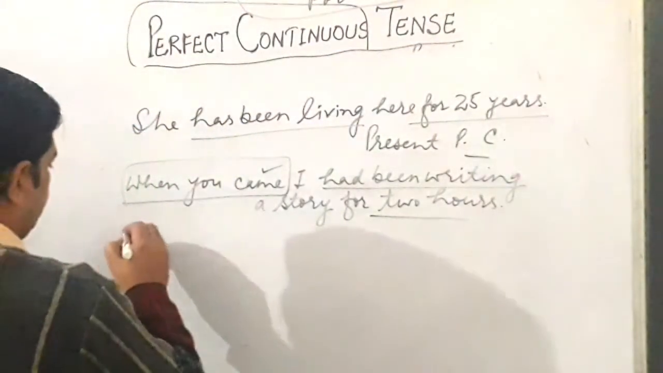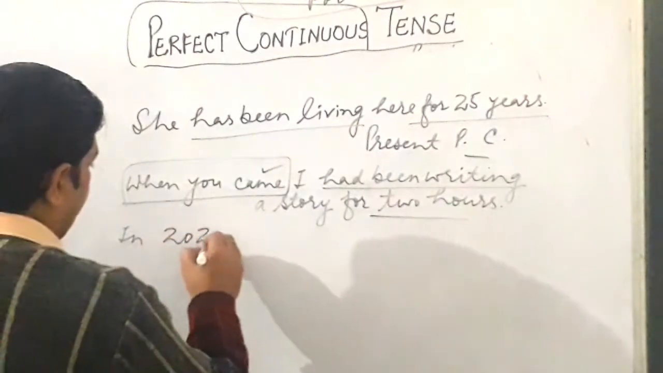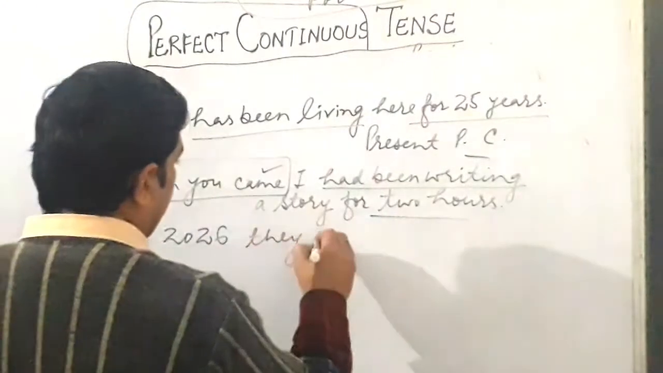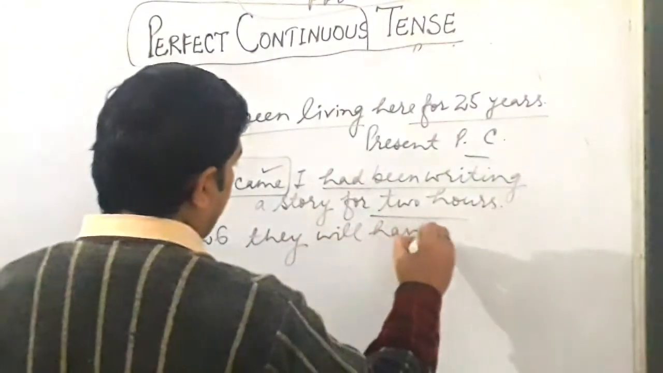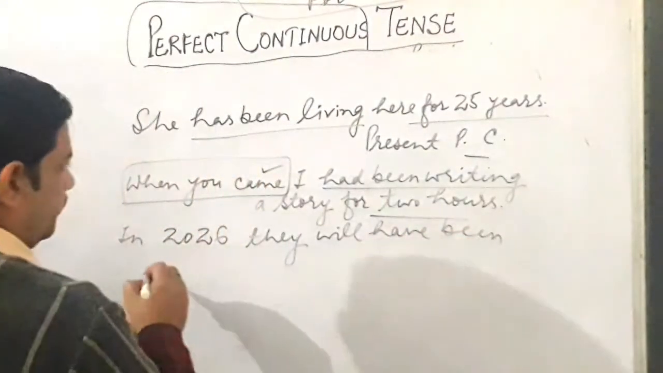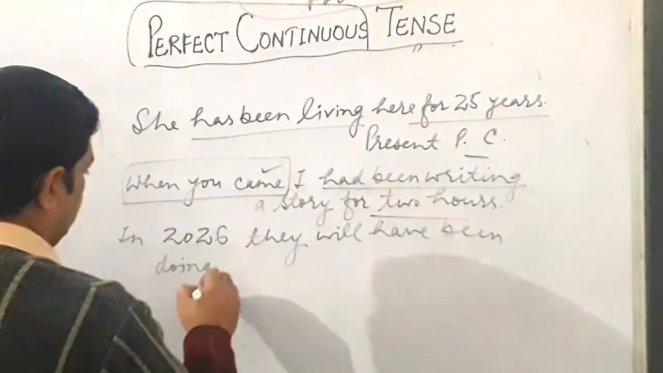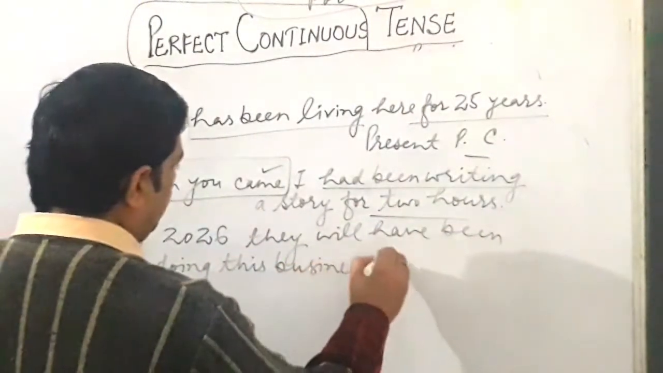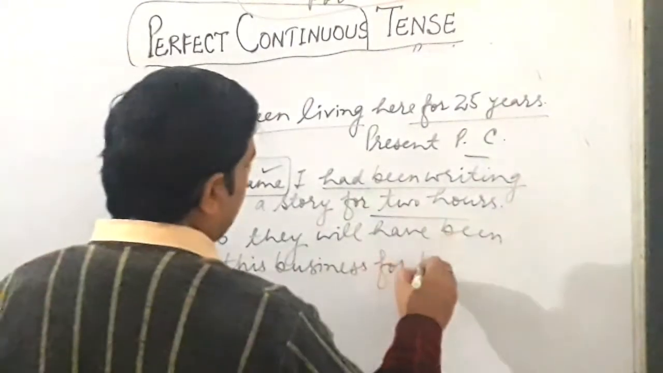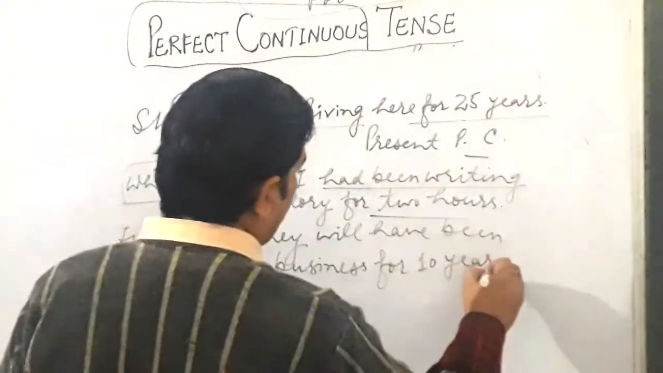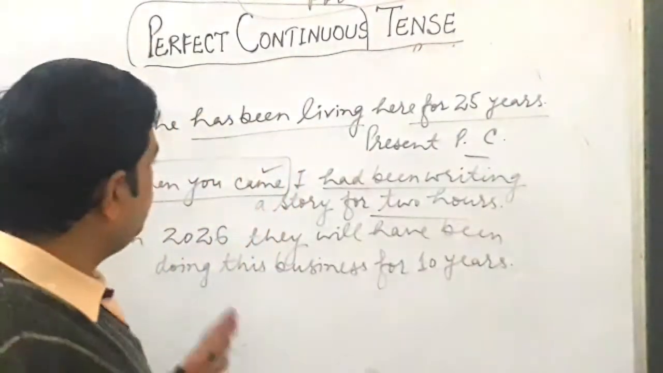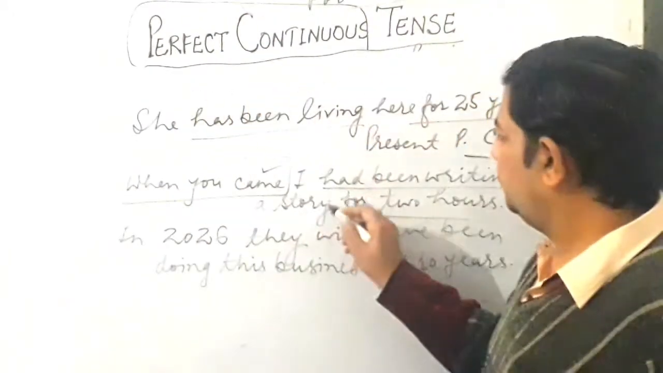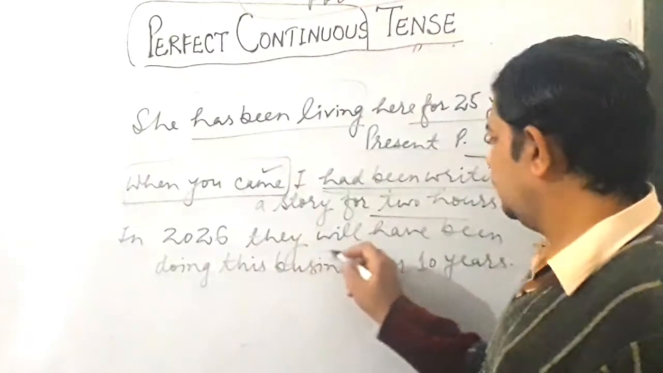Next, like in 2026, they will have been doing this business for 10 years. Okay. So this is how, children, we make these differences. Like here it is present perfect continuous. This is past perfect continuous, and this is future perfect continuous.